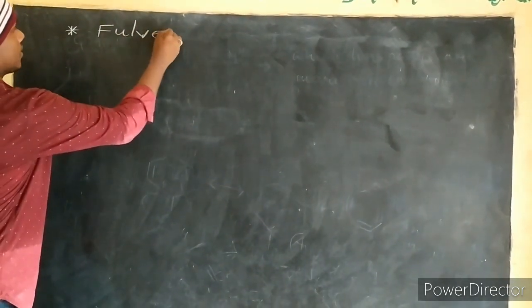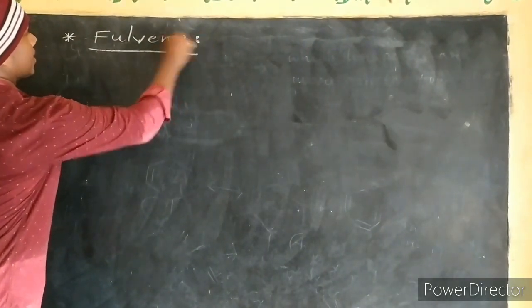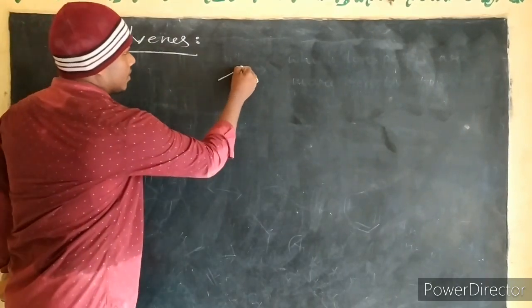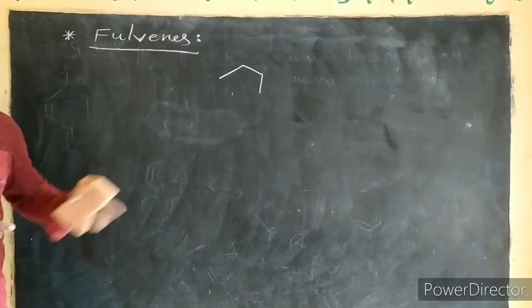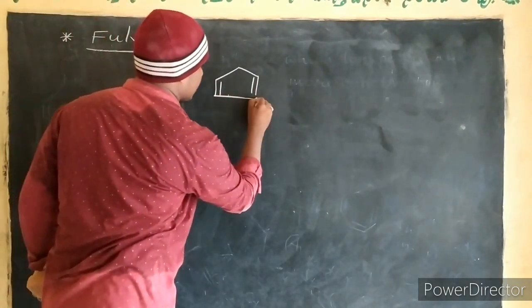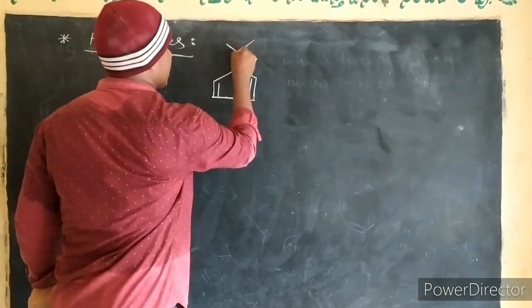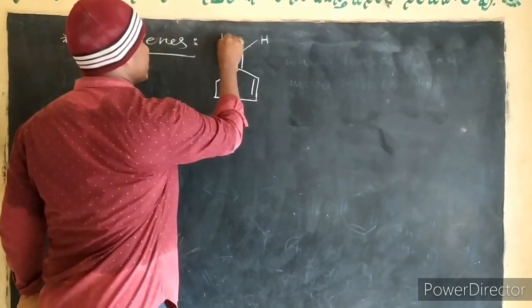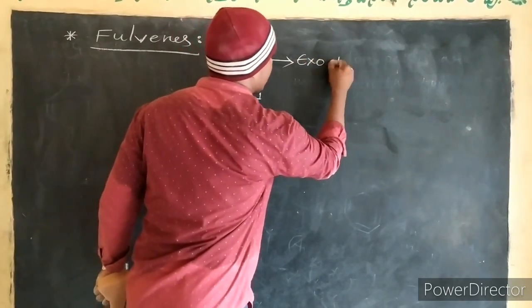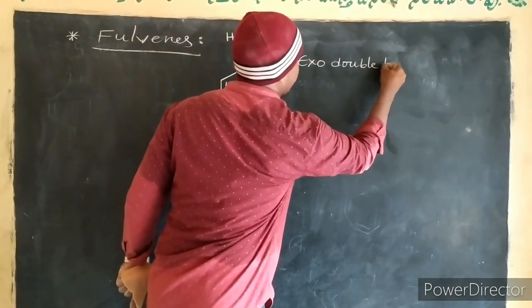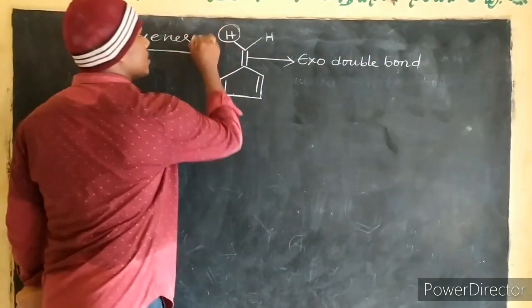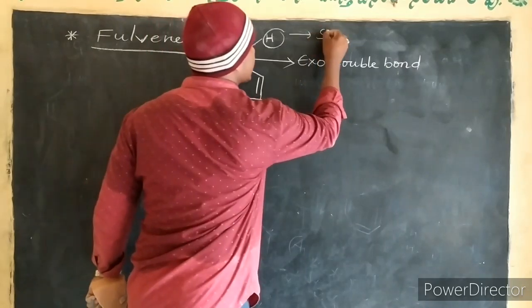Fulvenes. Next concept is fulvenes. Fulvenes means, okay, this is a fulvene: a ring with a double bond, here hydrogen, hydrogen. So this double bond is called an exo double bond. Exo double bond. Correct? And these are the substituents. These are called substituents.